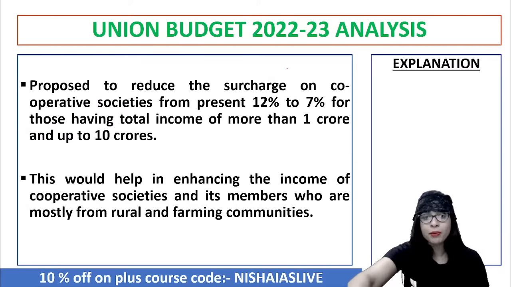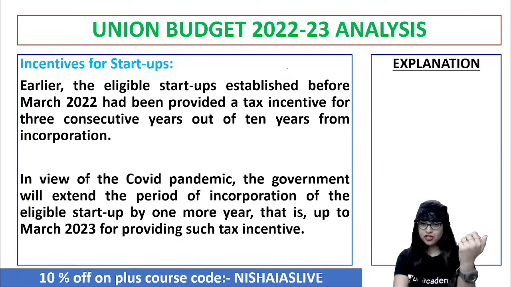Now, with regard to the taxation period, I told you tax holiday is there. Don't you think so? It is an incentive for all the startups as well. Earlier, all the eligible startups established before March 2022 would be given some sort of tax incentive, like tax holidays for 3 consecutive years out of 10 years from incorporation. Now, taking into consideration the COVID-19 pandemic and all, the government will extend the period of incorporation for all the eligible startups by 1 more year. It is not 3 years again, but 1 more year, which means that till March 2023 they can go ahead with all the incentives.